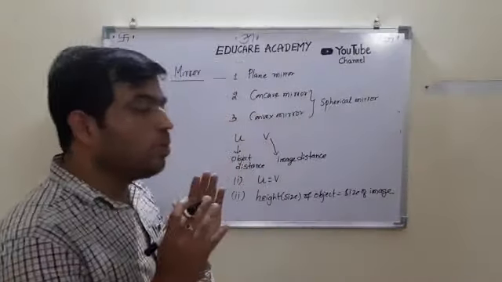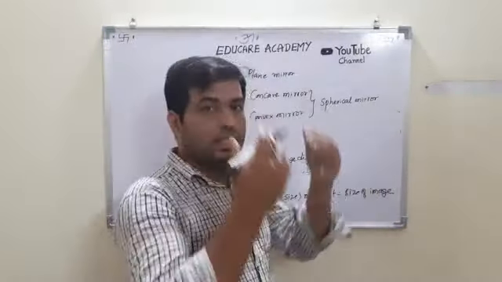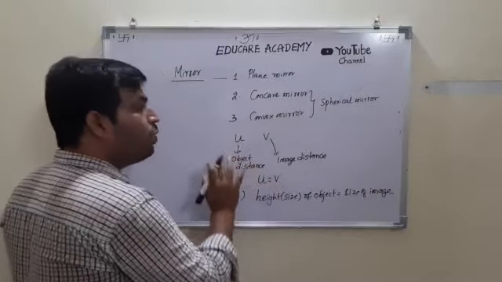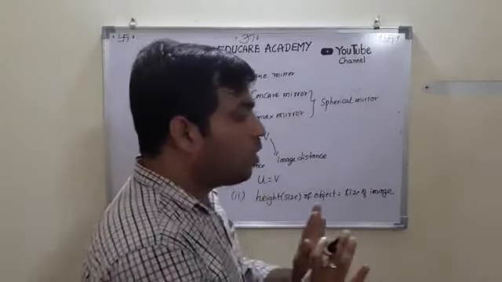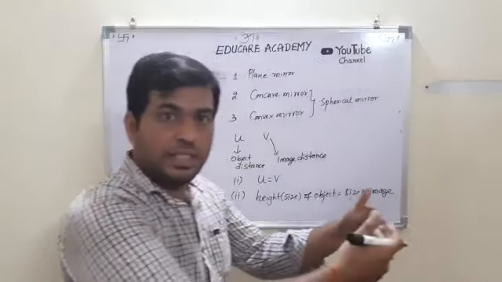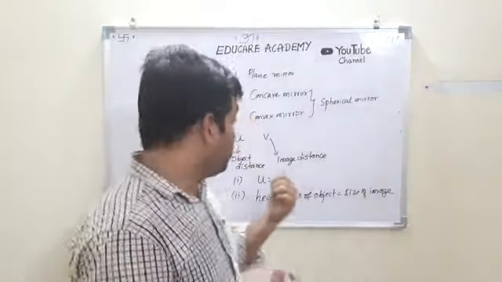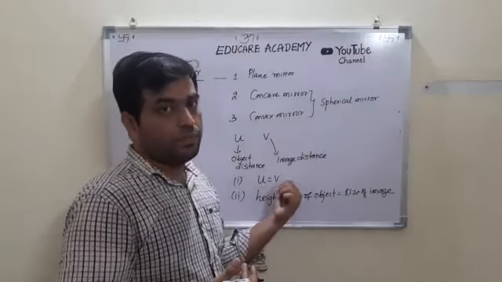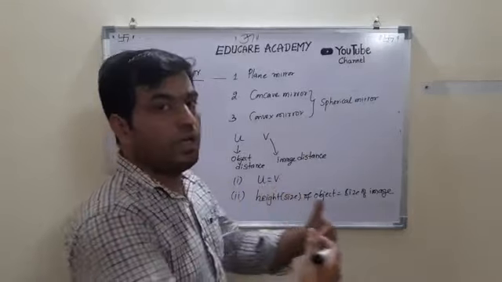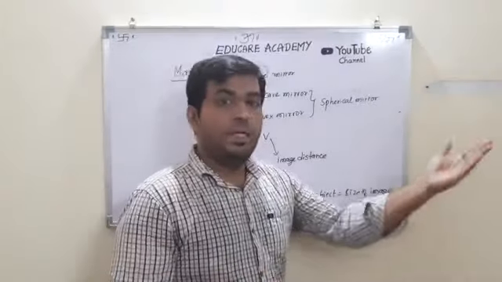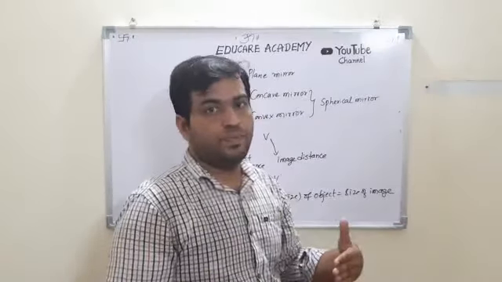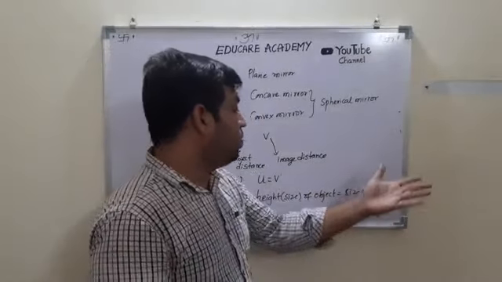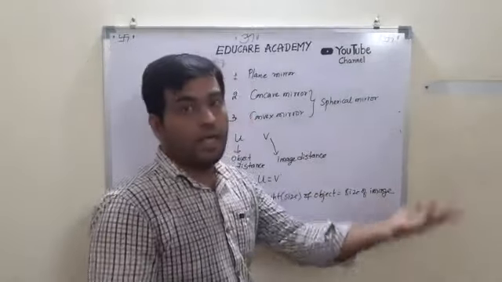And if you come closer to the mirror, your image also comes closer, and that means u is always equal to v. When you are closer to the mirror, the image is also coming towards the mirror. That's why I told you in the beginning, u is equal to v. Suppose you are moving with some speed towards the mirror, the image is also moving towards the mirror with the same speed. So height of object is equal to the size of the image.